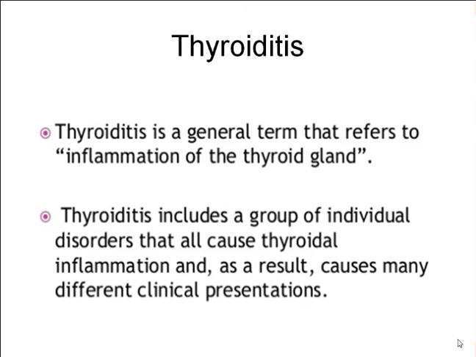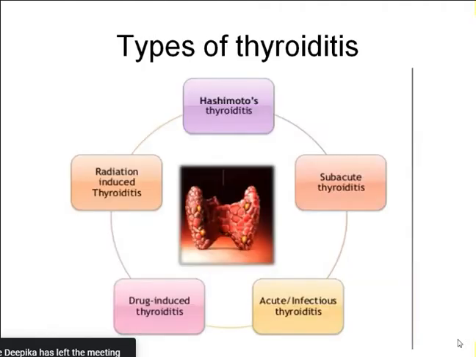So thyroiditis includes a group of individual disorders that cause thyroidal inflammation, or inflammation of the thyroid tissue. As a result, there will be some destruction of the thyroid epithelial cells, and a variety of clinical presentations will be there. Whatever the etiological cause, whenever there is inflammation, the thyroid gland gets swollen, and these are the different types of thyroiditis you'll get.